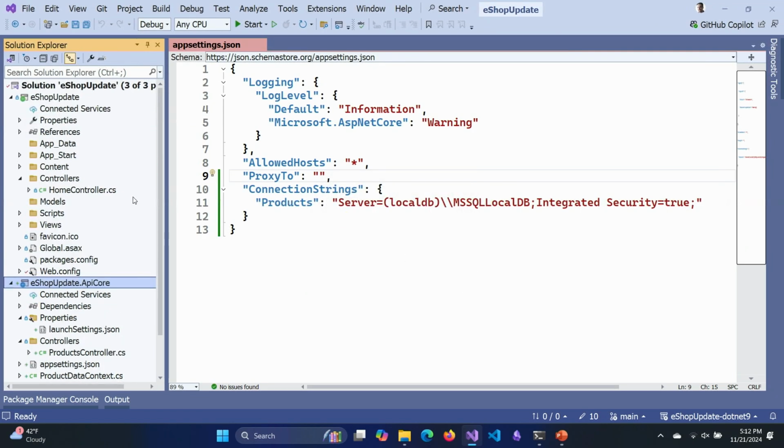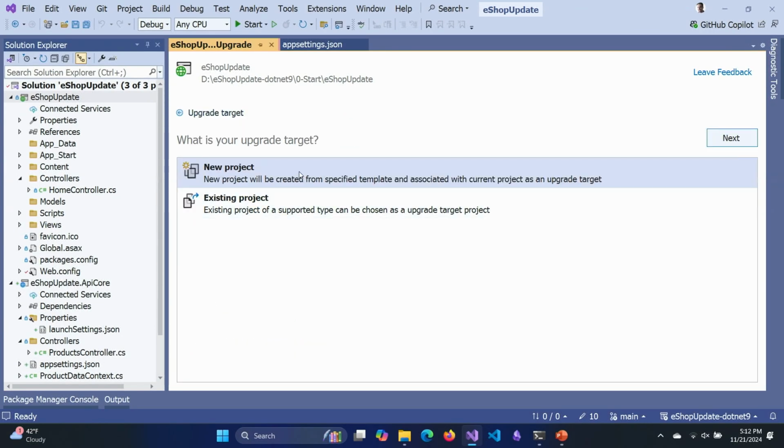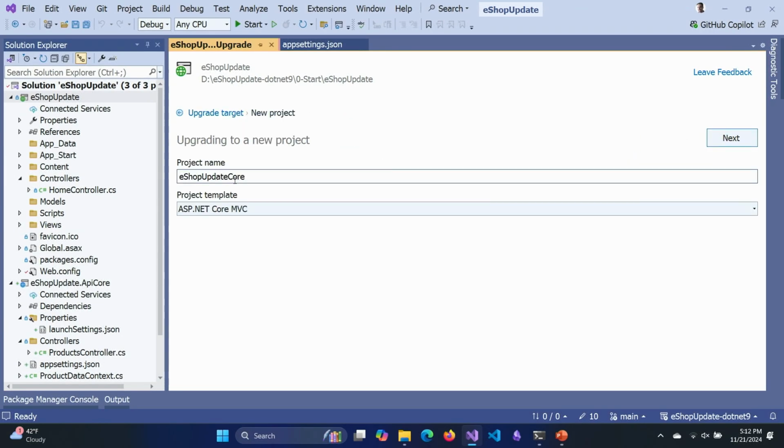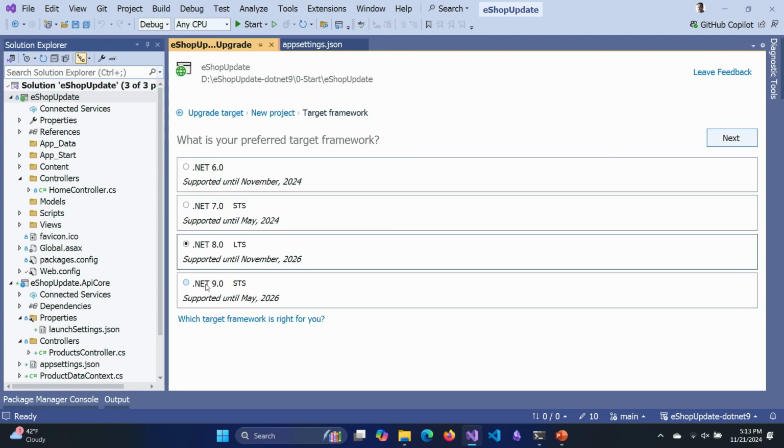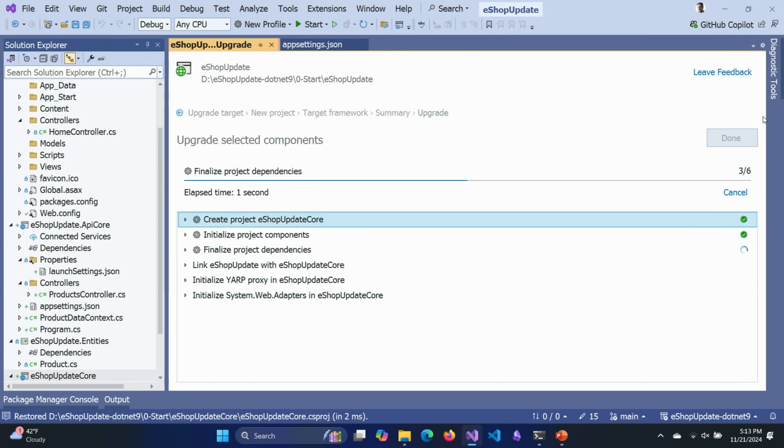All right, next step, let's go upgrade that web project. Know what I'm saying? We gotta get the front end over to .NET 9. So I'll right click on that project and we'll do the upgrade on this one. Same thing, side by side. Do you see a pattern here? New project, yes please. And eShop Update Core, that sounds like a fine name. And we'll put this on .NET 9. It's going to initialize and move everything over. And once again, it's going to initialize that YARP proxy so that you have the ability to move just pieces over as they're being completed and have .NET 9 take over parts of the website. And eventually you can shut down the old website.